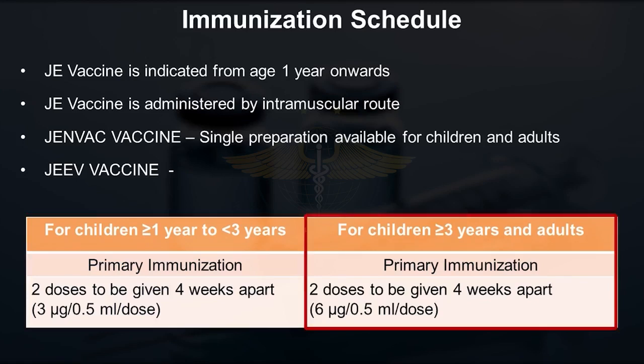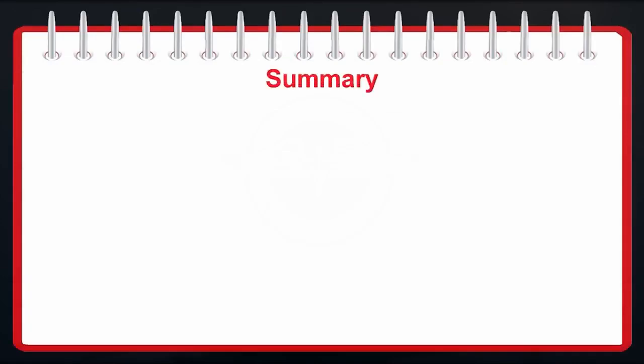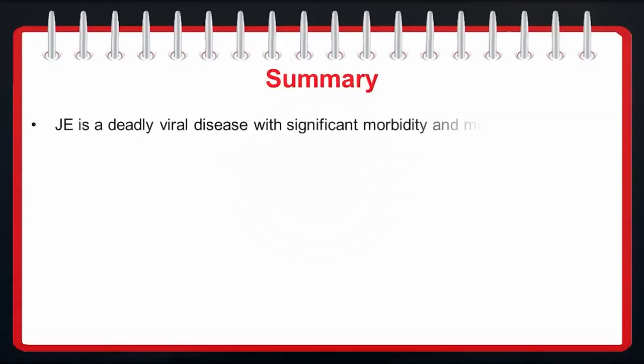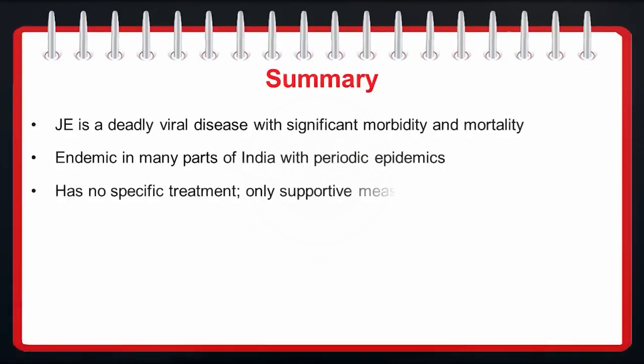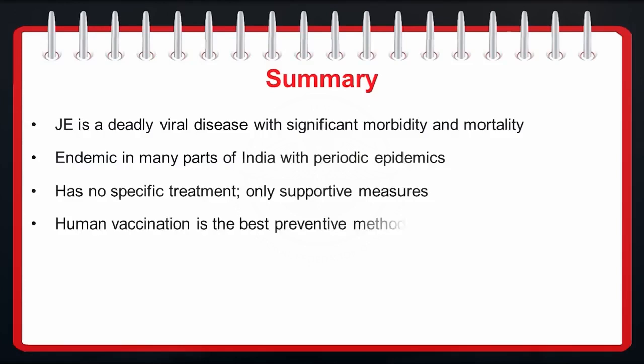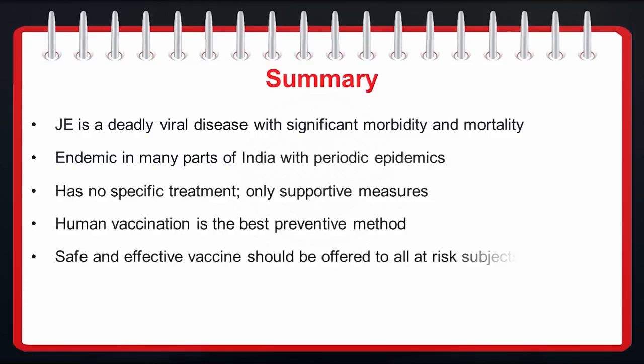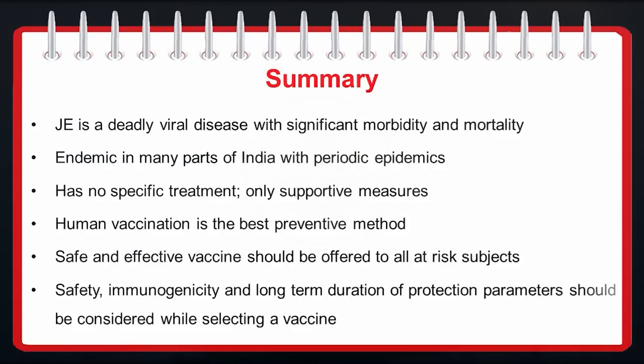So this is what it is. Now coming to the summary of this particular disease. So we all have understood that the disease has a high mortality, high morbidity. This disease is easily preventable by vaccination, and vaccines are easily available in our country. The only thing is we need to understand the recommendations also. This vaccine is to be given only in endemic areas.